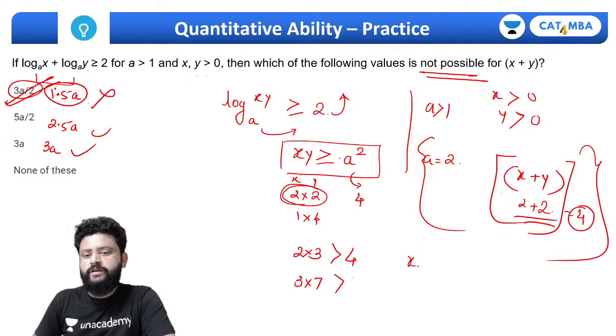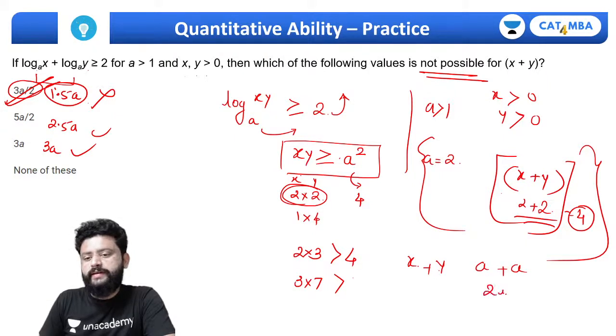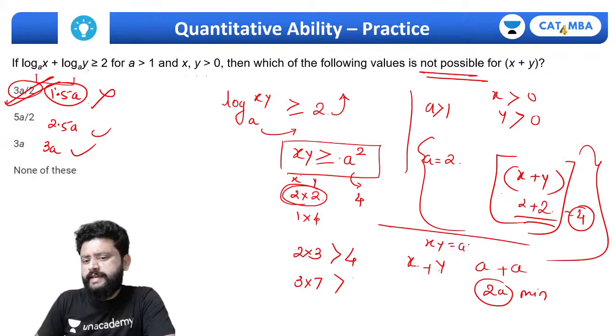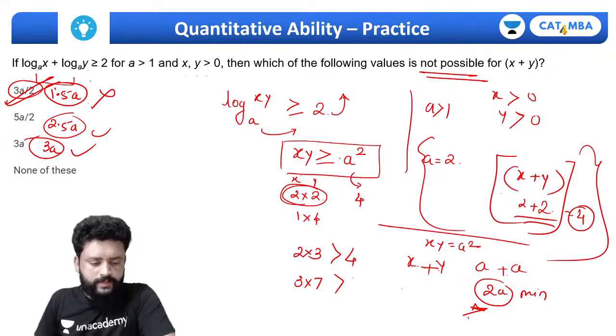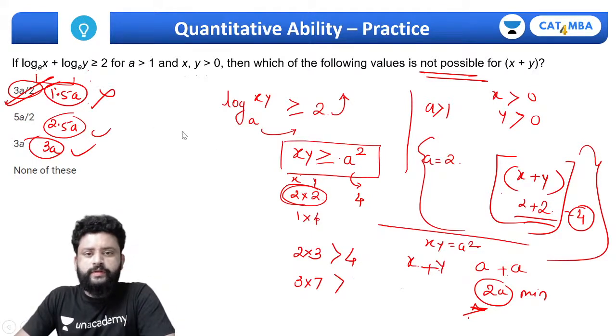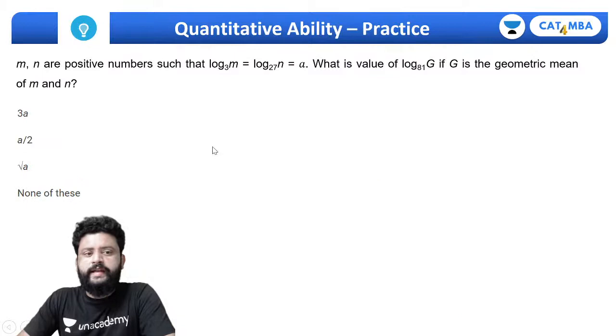because minimum value of x plus y will be a plus a, which will be 2a. That's what I can say. 2a minimum होना चाहिए. If x into y is a square, तो x plus y का वैल्यू मिनिमम कब रहेगा? जब x का भी वैल्यू a है and y का भी वैल्यू है. It has to be minimum 2a. So 2.5a, 3a it is possible, but 1.5a is not possible. That's what I can say. So that's the general thing. Let's move to the next one.